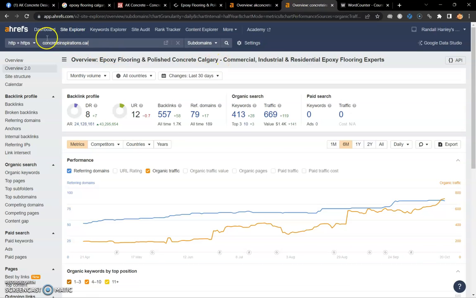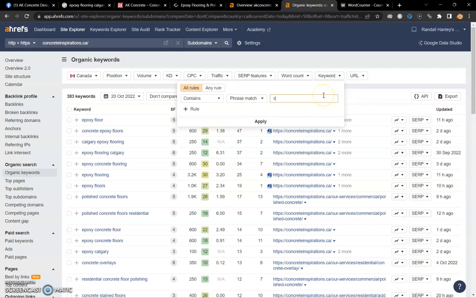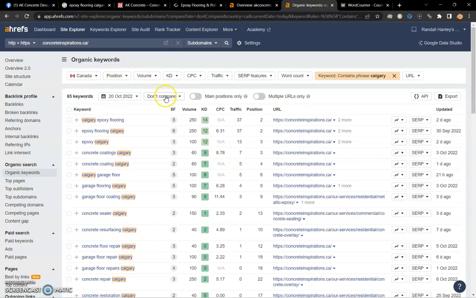Now let's go over here to my tool, Ahrefs. This is a tool that I use and pay for monthly. It gives me more in-depth data on websites and the competitors, but there are free tools out there that you can use yourself to get some of this information. So let's look at what keywords Google's actually picking up on their website. And I'm going to get a little more specific on those keywords, Calgary, and show you exactly what keywords would be more pertinent to you.